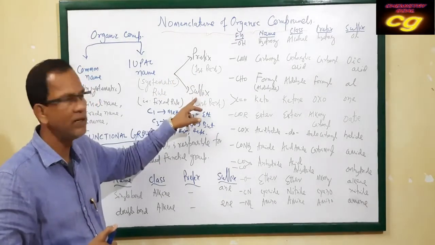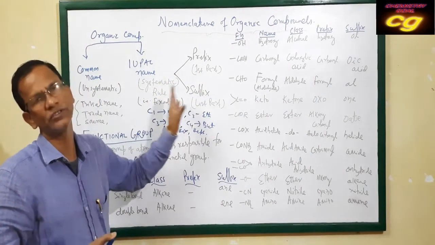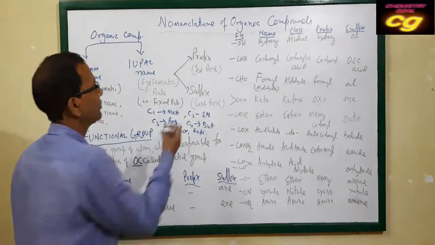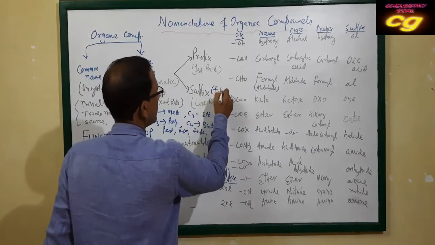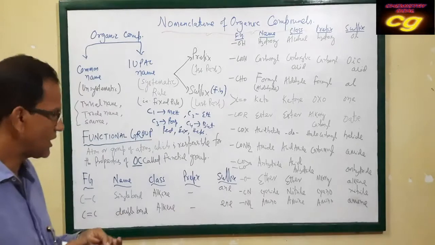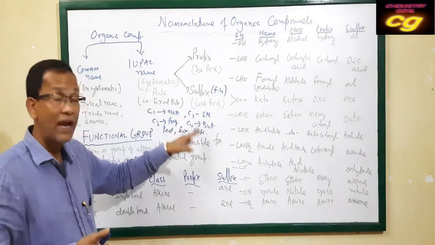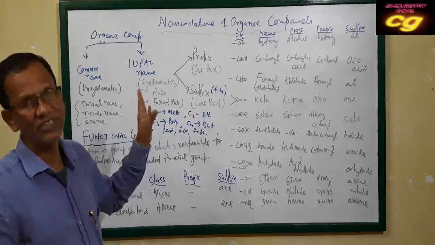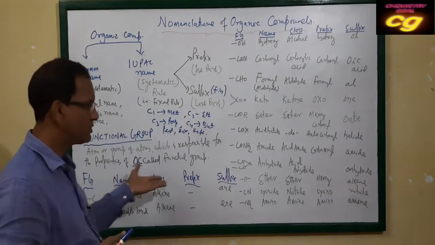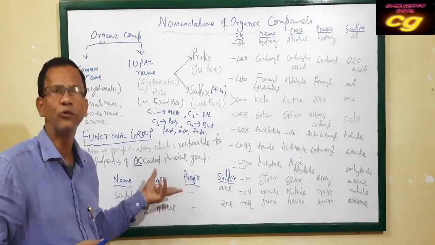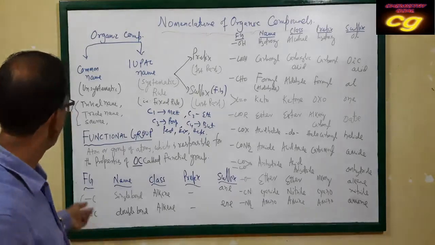But the suffix mainly indicates the functional group. What are the functional groups? A functional group also has a prefix name and a suffix name. Here we discuss different types of functional groups and their suffixes and prefixes.